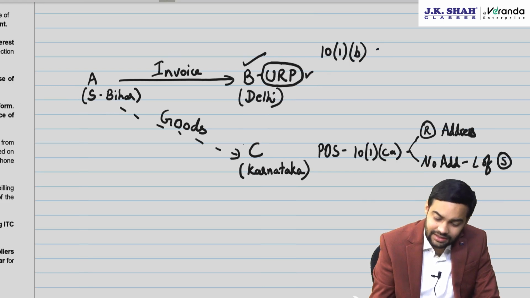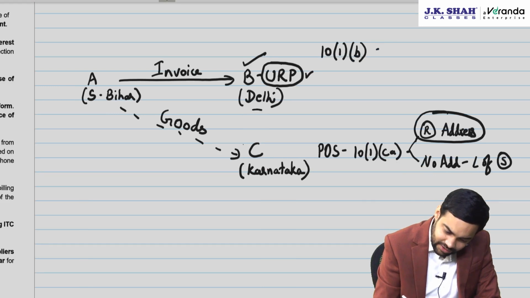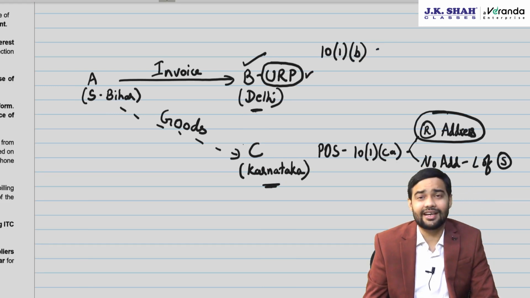Now the question in this case was, the address is available. Now two addresses are available. One is the Delhi address, one is the Karnataka address. Which one to use?